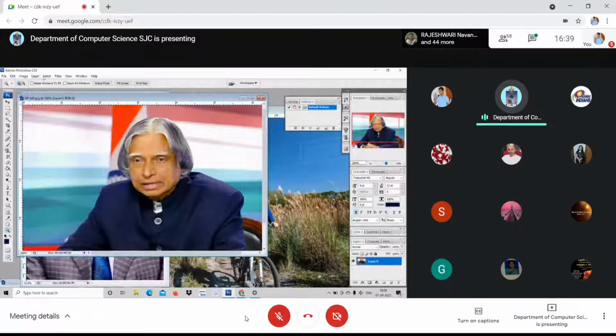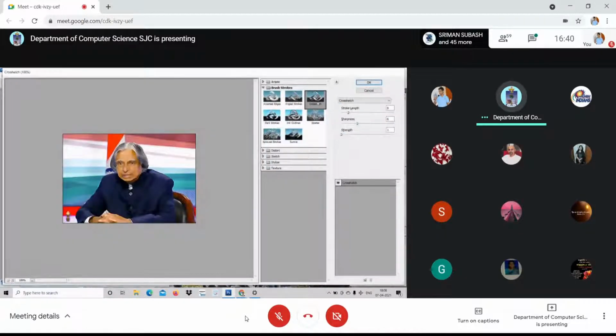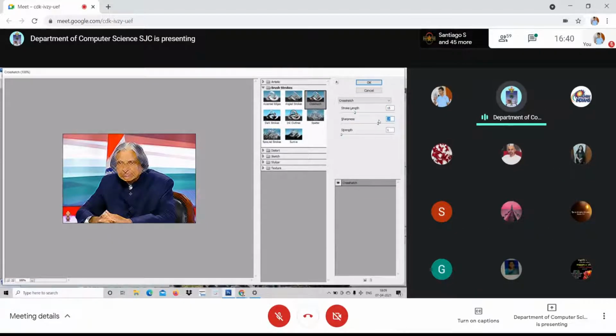So due to the file size, I'm just going back to Abdul Kalam's picture. Go back to filter, brush strokes, and I'm just going for the third one, cross hatch. See here, it is cross hatch, right? So you can increase the length of the strokes. See, as I increase, the picture clarity goes down, and the sharpness of the brush.